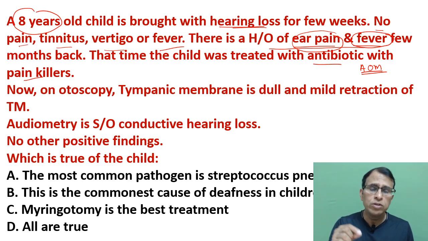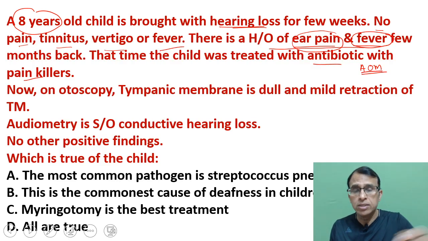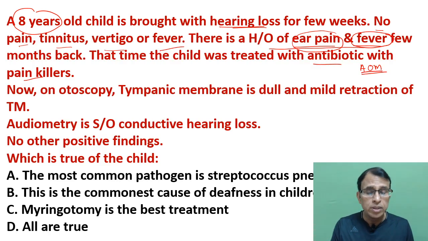So one of the things you have to do is open the tube, along with antibiotics of course, and the painkillers that were given in the past. The patient should have received nasal decongestants like nasal drops, xylometazoline, oxymetazoline, because these will decongest the tube and open the tube. If the tube opens, then the eustachian tube starts functioning properly. But that decongestion was not given in this patient, as you can see from the history. That's why the tube remained closed, but the pathogen got killed in the middle ear because antibiotic was given.